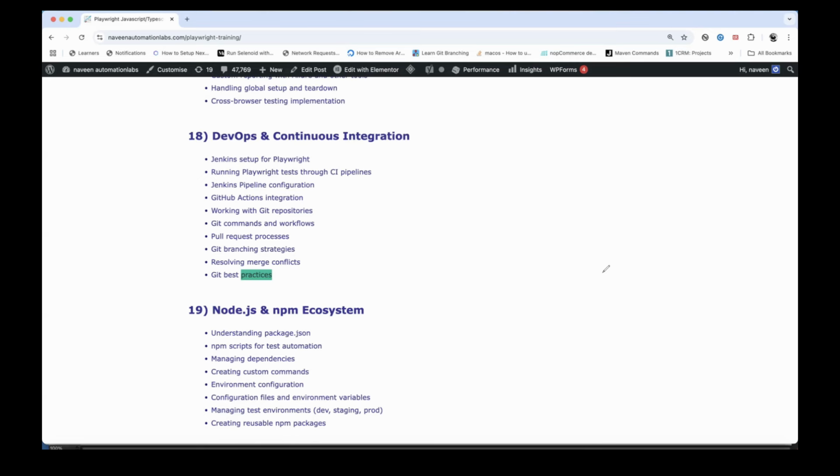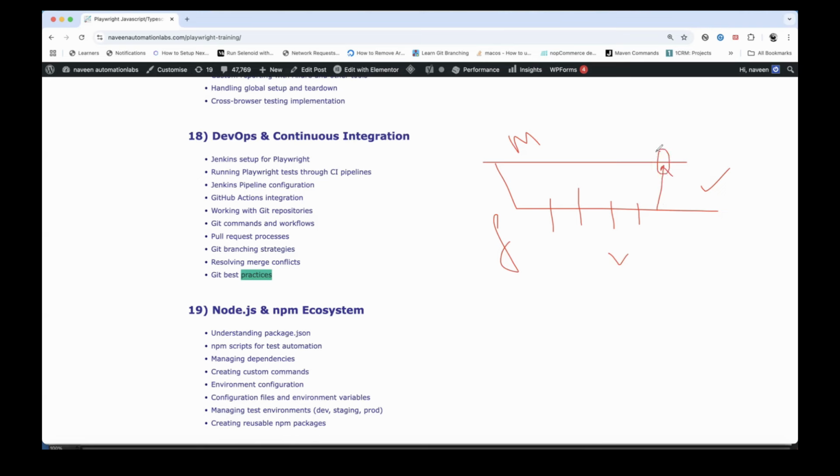Because there is a main branch or master branch which is already going on. So I'll cut a branch from here and then I'll start writing my test cases or developing my code over here, not directly in the main branch. I'll create a feature branch. And once my work is done, I'll raise the PR. I'll raise a pull request for peer review, and once the PR is approved, then only I will merge my code to the master branch. So now the code is merged here.